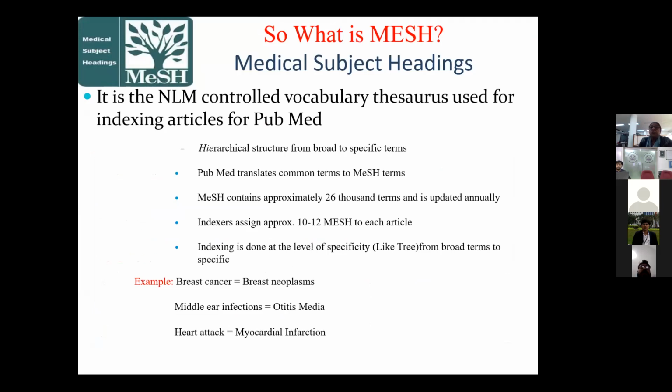And we have at least 10 to 12 MeSH terms assigned to each article by the indexers, and indexing is done at the level of specificity, like a tree, from broad terms to specific terms. So as you see the logo here, you can see how it is going from the broader base to the specific with the branches.